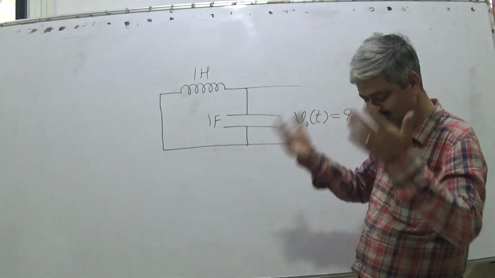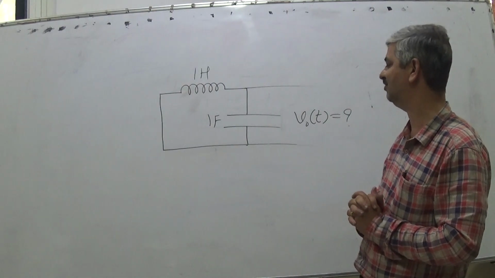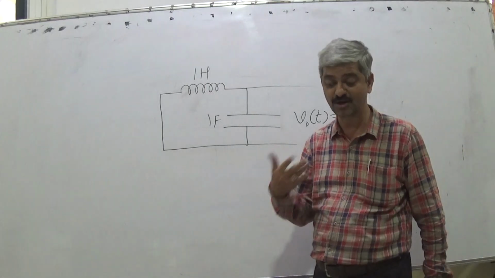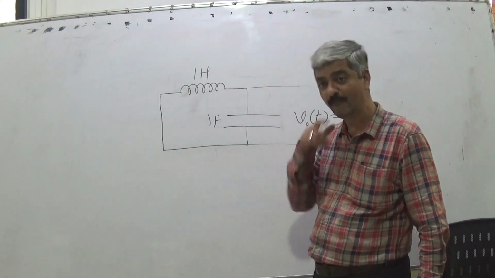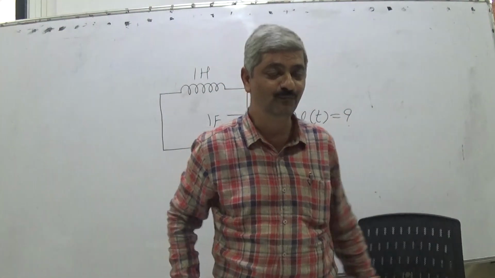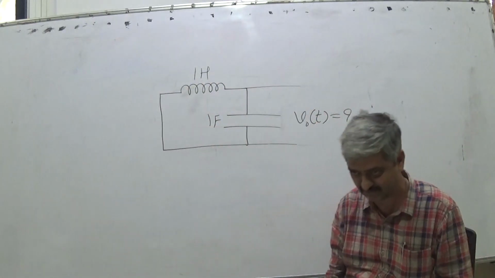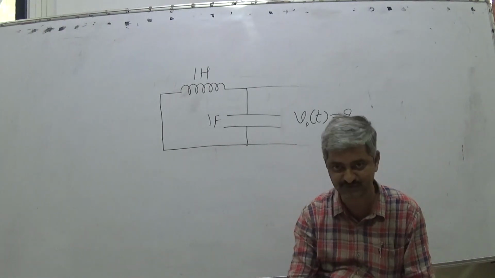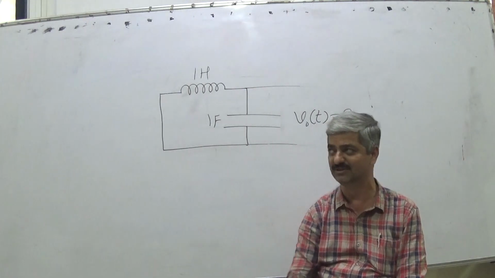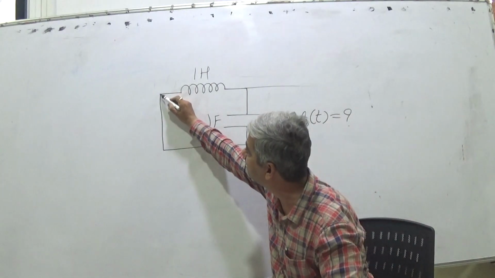It's so interesting. vo(t) is what? Obviously, vo(t) equal to 0 is always a solution in many differential equations. It is called a trivial solution.